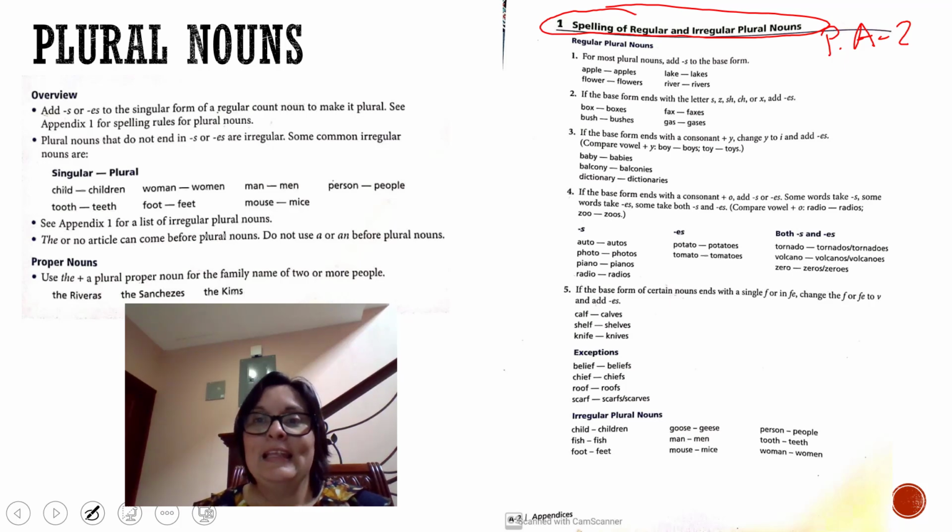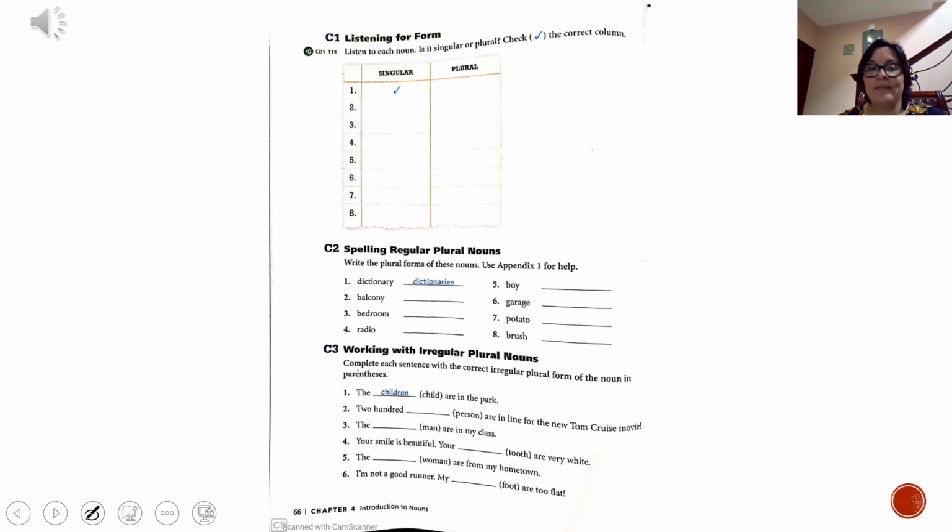Okay? So let's continue with page 66. In page 66 you have a listening for form and you are going to check in the correct column, singular or plural. Are you ready for listening to the audio? Okay, let's do it. Chapter 4, page 66. Exercise C1, listening for form. Listen to each noun. Is it singular or plural? Check the correct column.